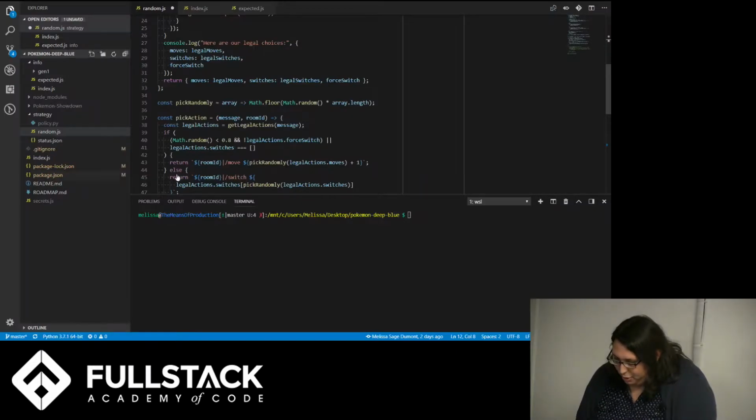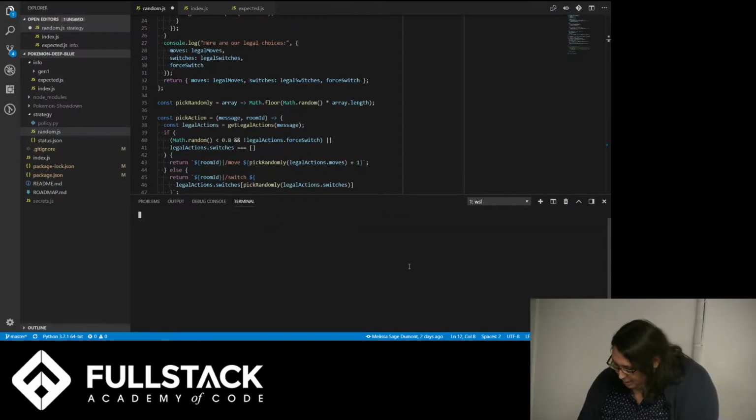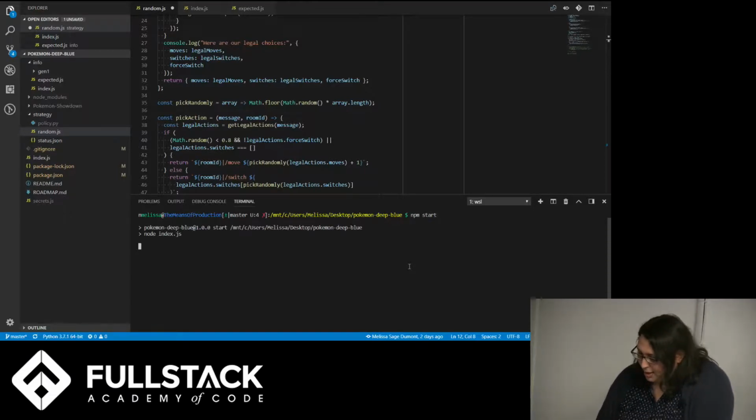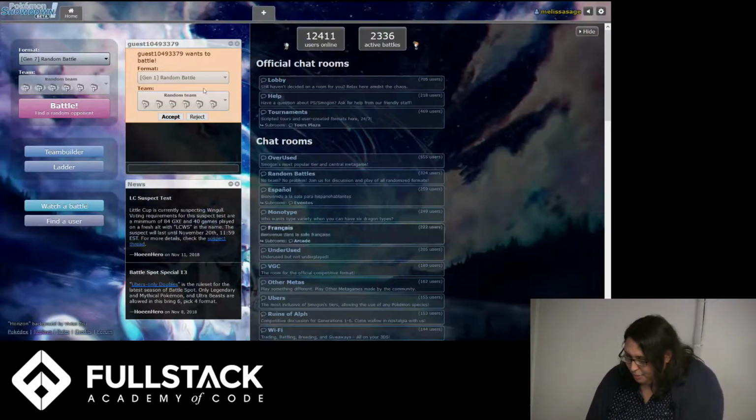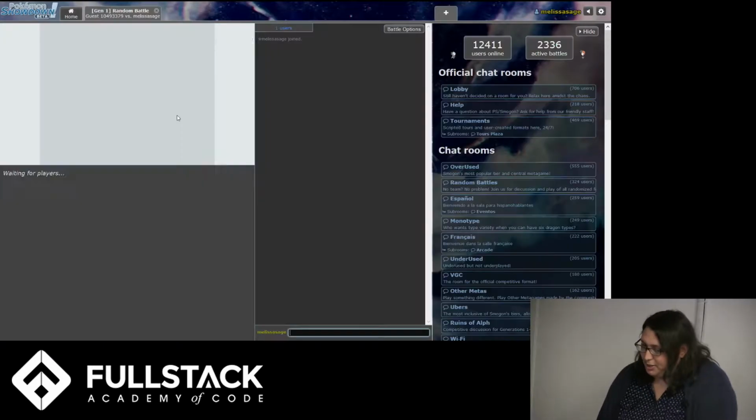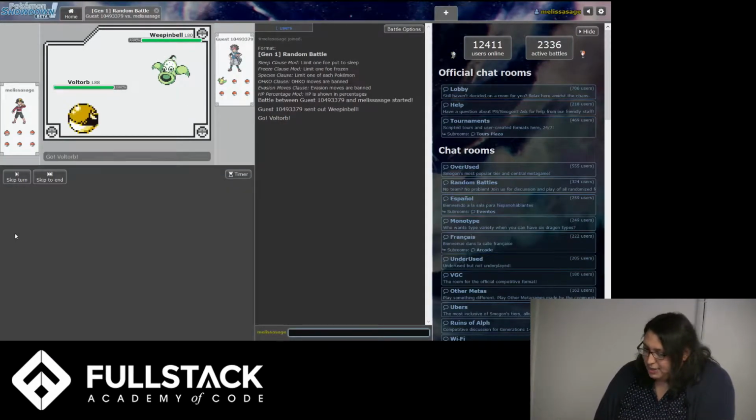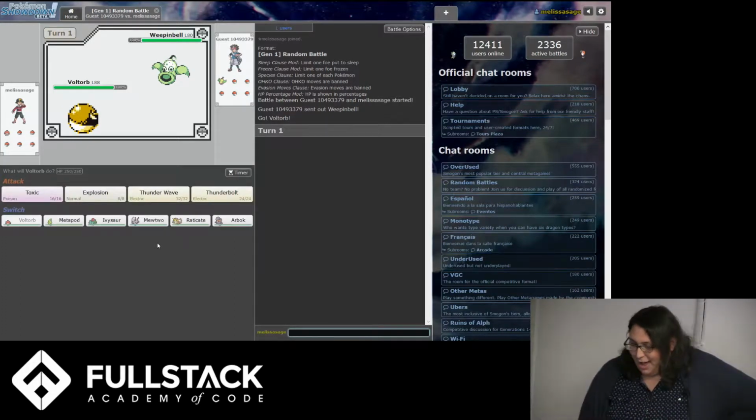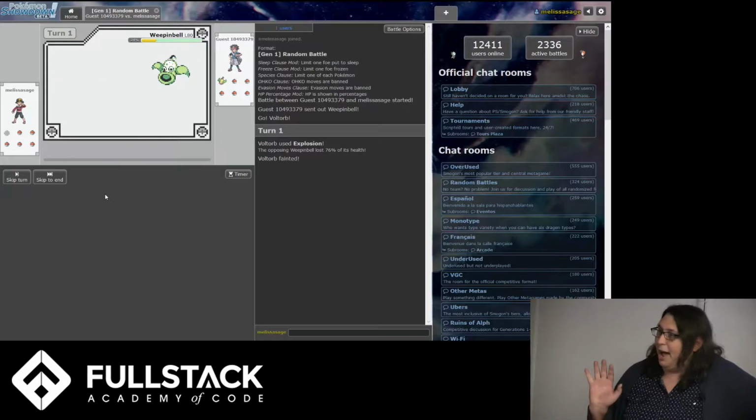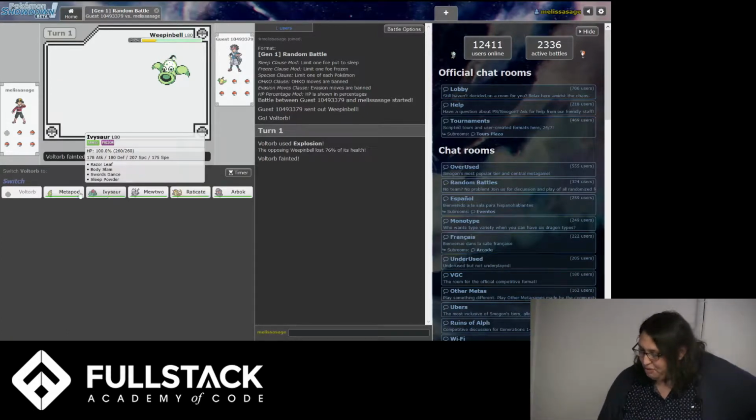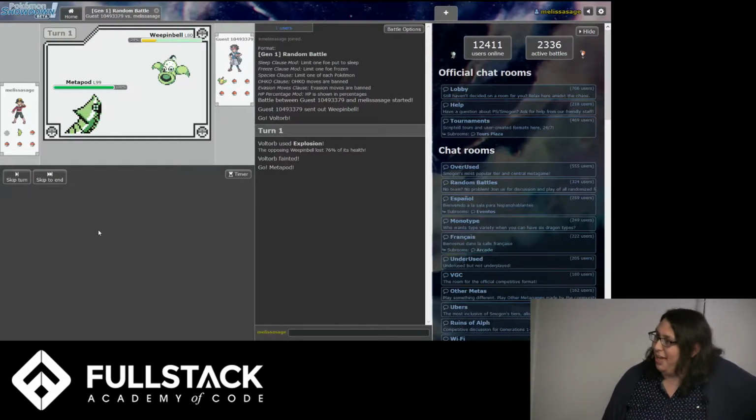So if I go to here and I run npm start, open up my bot, and now if I go back, I have a new challenge. So I accept this challenge, and suddenly I'm in the middle of a Pokemon battle. So right now, this bot just plays completely random moves every single turn, so it's not very good at the game.